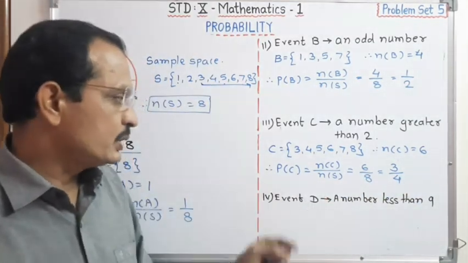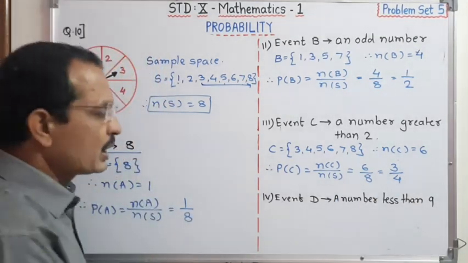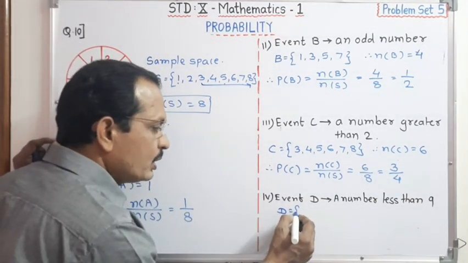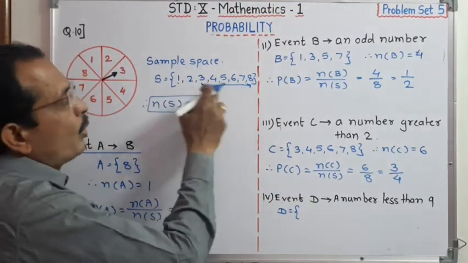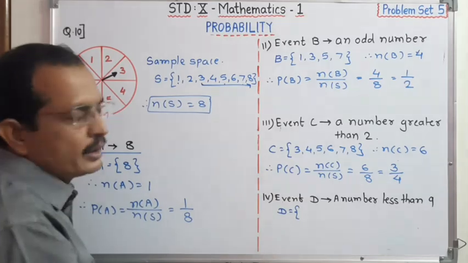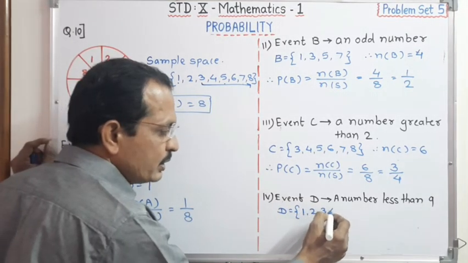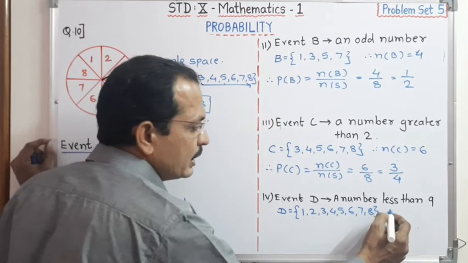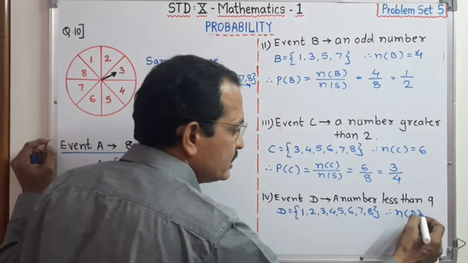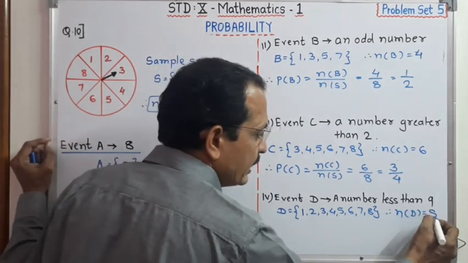Now see the last one, event D, a number less than 9. Find the numbers which are less than 9 from all these numbers. All these numbers are less than 9. Therefore, dear student, D is the same as the sample space 1, 2, 3, 4, 5, 6, 7, 8, and n(D) is equal to 8.